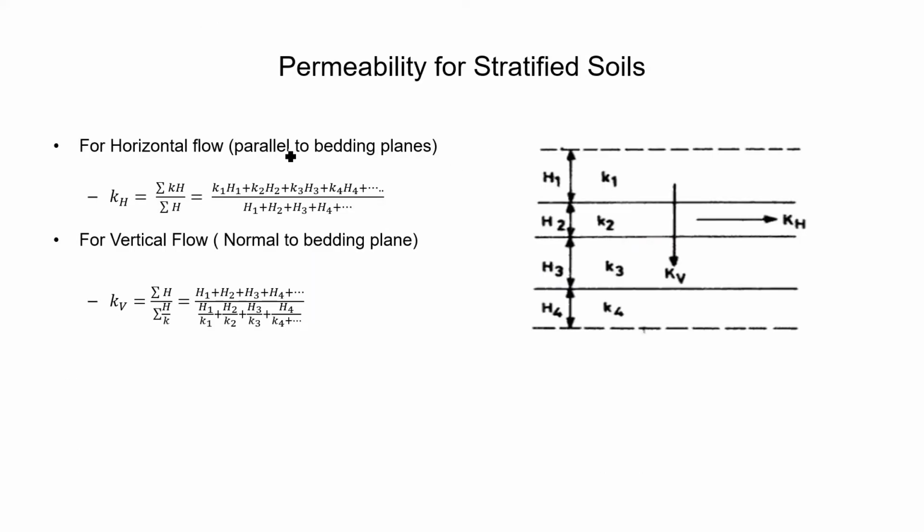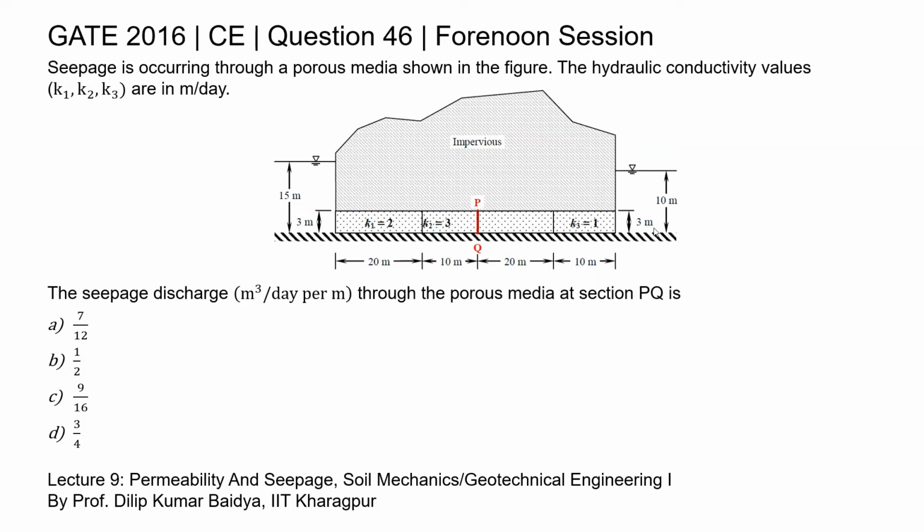The first condition is when the flow is parallel to the bedding planes, that is called horizontal flow, and we find the equivalent permeability by using this equation. And when the flow is normal to the bedding plane, that is vertical flow, as in this question,